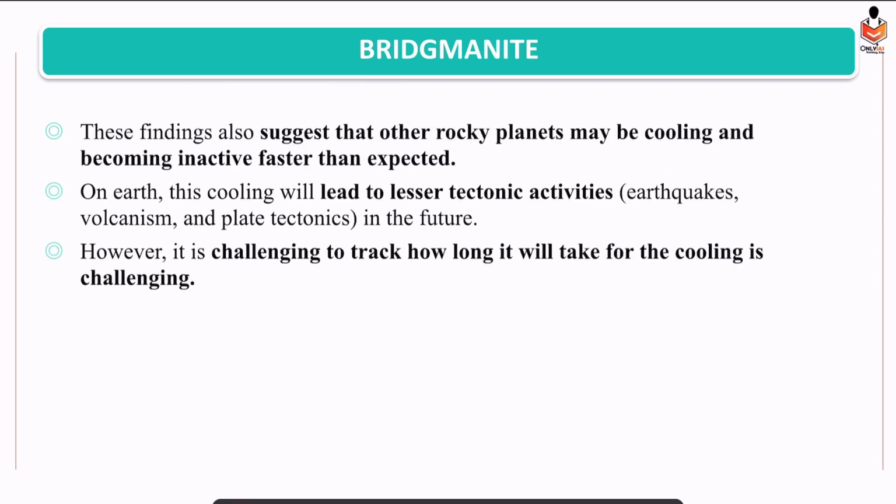So this led to the conclusion that Earth is losing heat at a very fast pace. We have also found that other rocky planets like Mercury, Mars, Venus are also cooling at a very fast pace, and very soon they would become inactive.